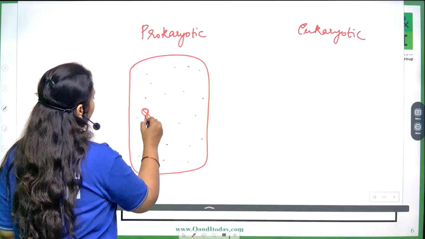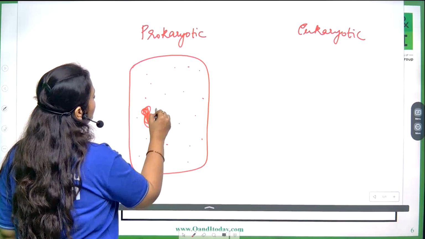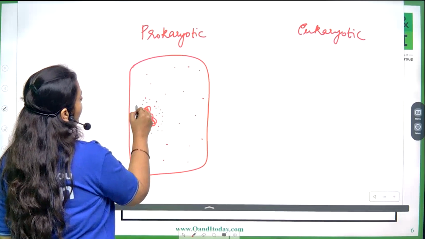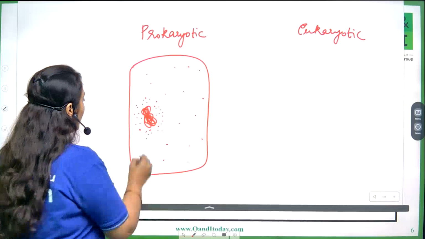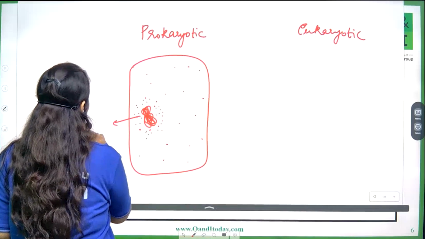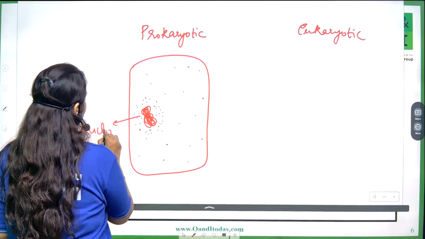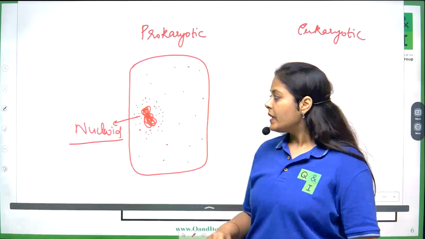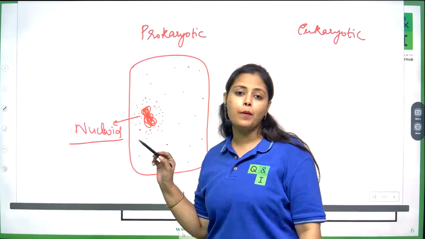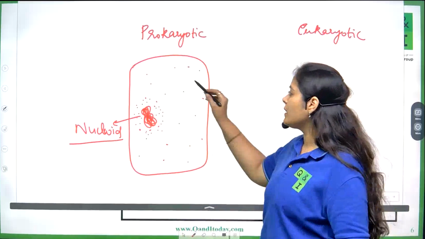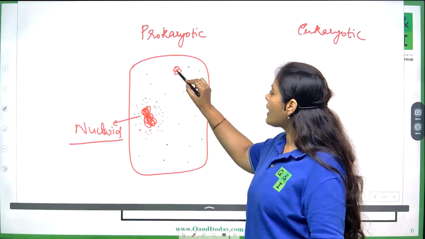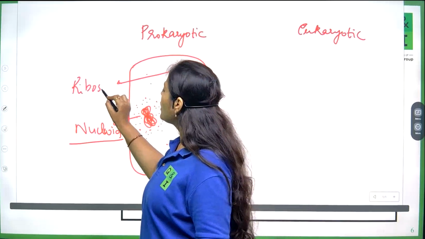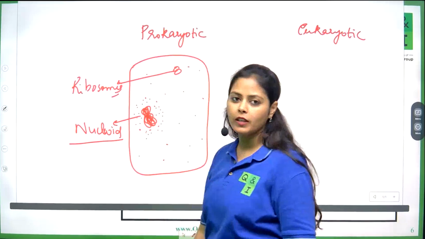Now the DNA is present in a specialized space of the cytoplasm. The cytoplasm has become specialized in one area, and this portion of the cytoplasm where your genetic material is lying is called the nucleoid. Here cell organelles are absent, but there is only one type of cell organelle found, and those are ribosomes. So in prokaryotes, only ribosomes are found as cell organelles.